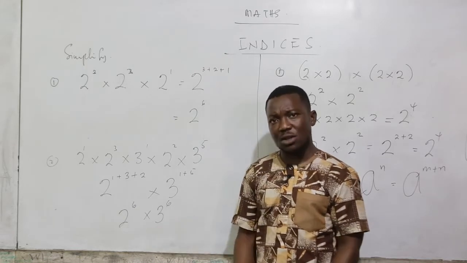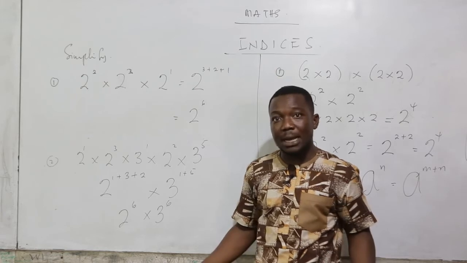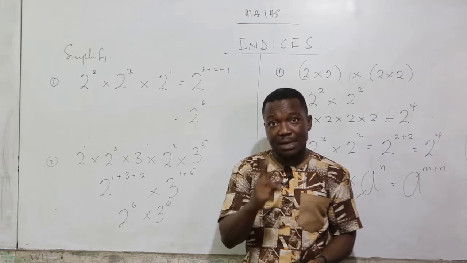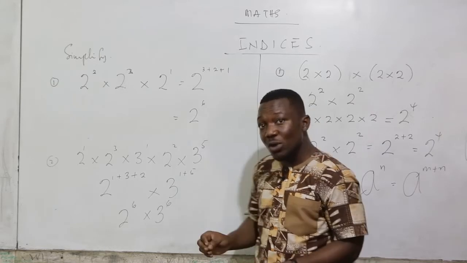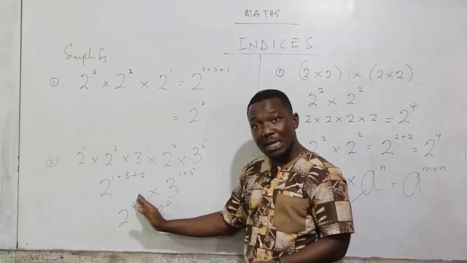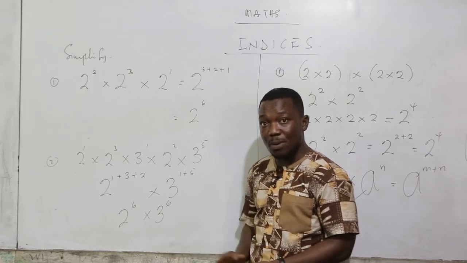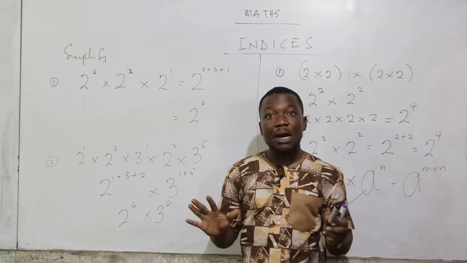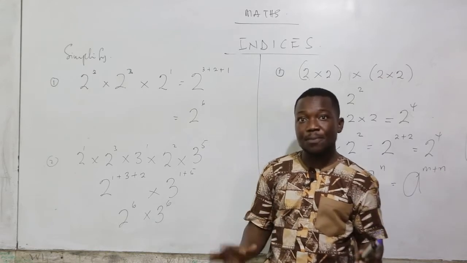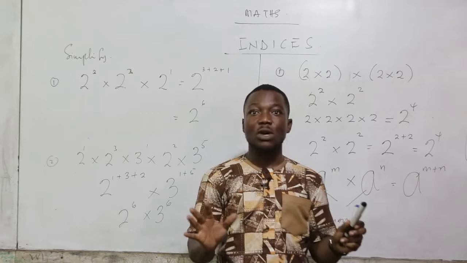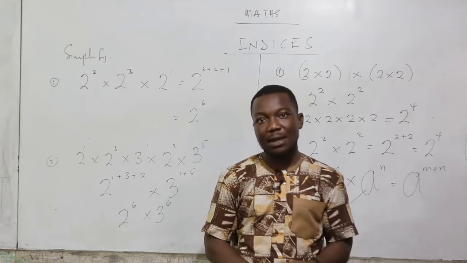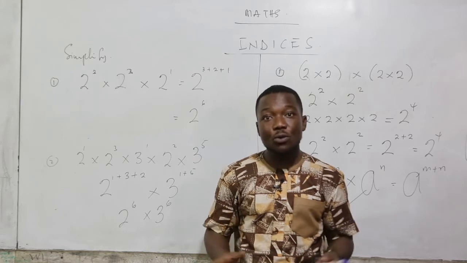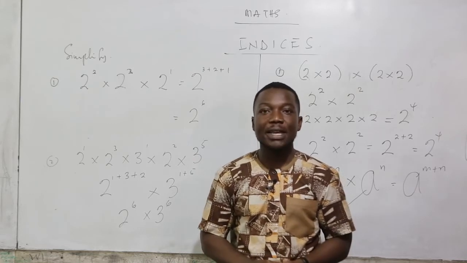Can we move further? No. The laws do not apply here. So in this case, if a teacher is looking for only one answer, it means you are supposed to generate what 2 raised to the power 6 means and multiply by what 3 raised to the power 6 also means. And then you can write a final answer. Remember, I'm not interested in the final answer. My interest is the concept. Once you get it, you will get the final answer. So that's the multiplication law. Now let's move on to the next law of indices.